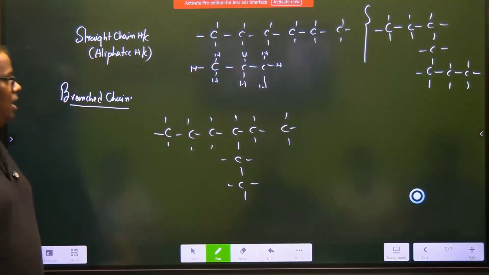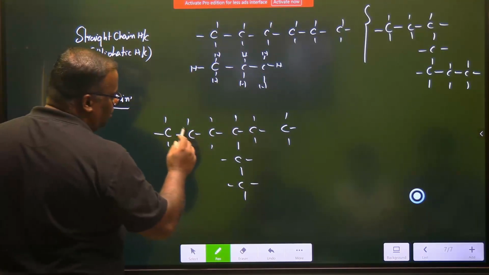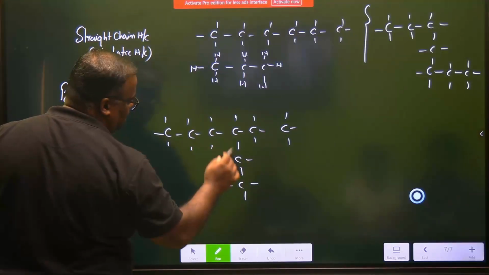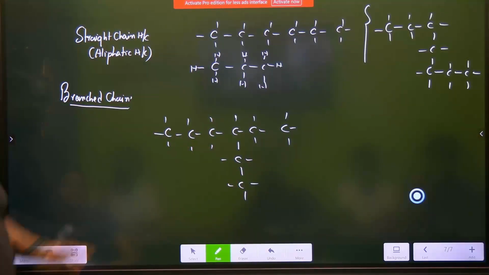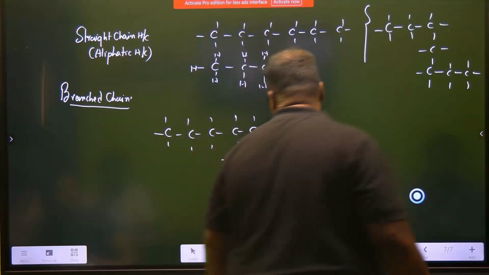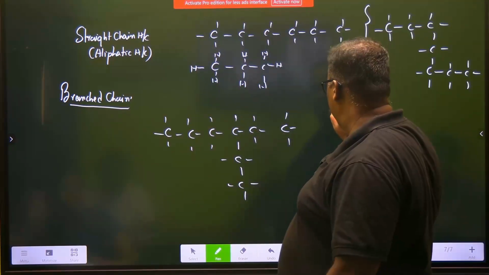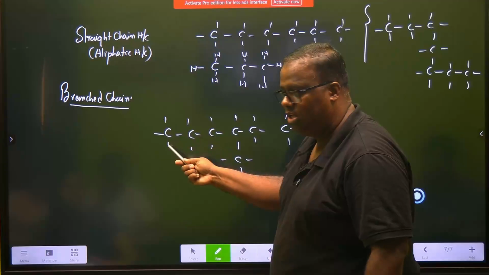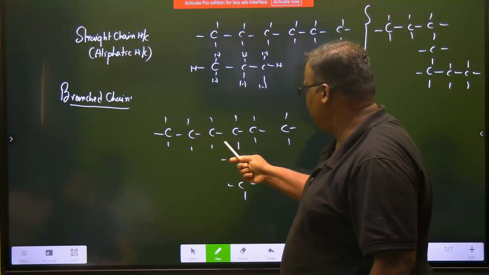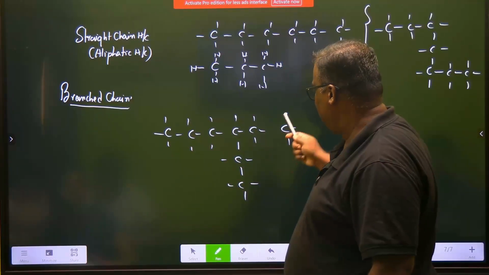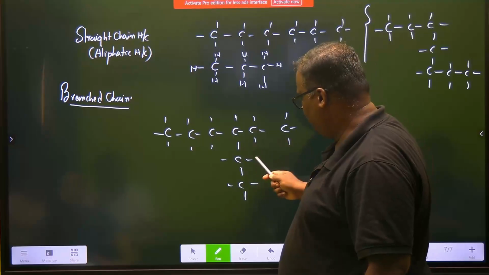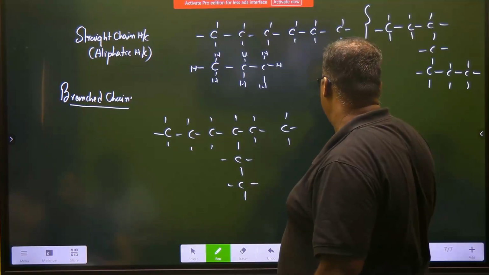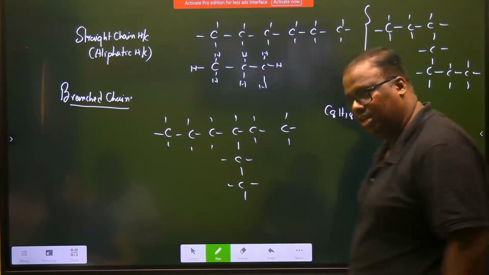Now see, how many carbon atoms are here, beta? 1, 2, 3, 4, 5, 6, 7, 8. Do you agree? 8 carbon atoms. And how many hydrogens out here? So this has got 8 carbon atoms. Very nice question. See how many hydrogen? 1, 2, 3, 4, 5, 6, 7, 8, 9, 10, 11, 12, 13, 14, 15, 16, 17, 18. So this is C8H18. Agreed?